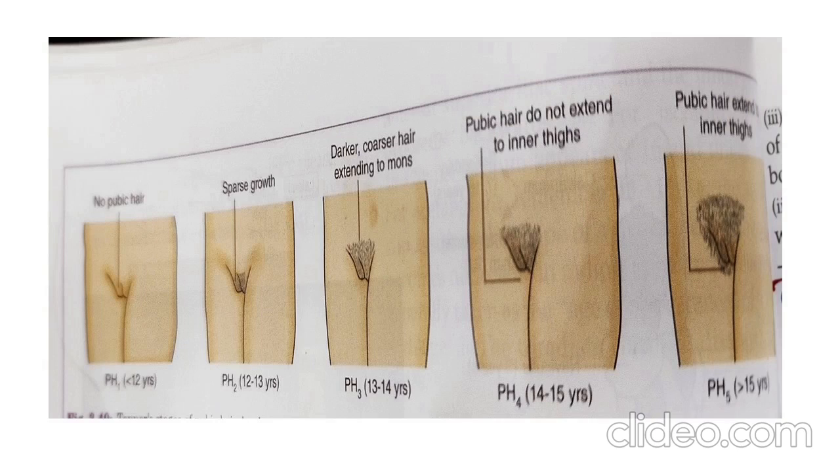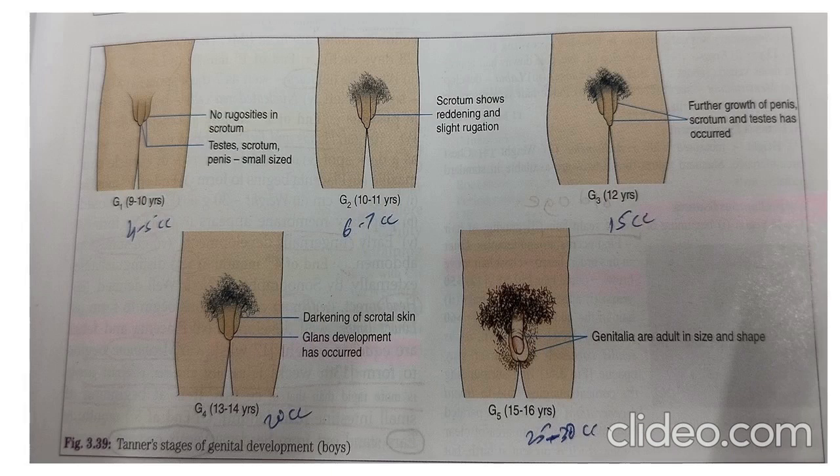Furthermore, the presence and distribution of pubic hair can also serve as a general age indicator. At age 12, there is an absence of pubic hair, while between 14 to 16 years, pubic hair does not reach the inner thighs, which is the characteristic of adult development. Similarly, in male genital development, there are no rugosities present at the testes before 10 years of age. Rugation starts at 11 years and the glans develops at the age of 15 years.